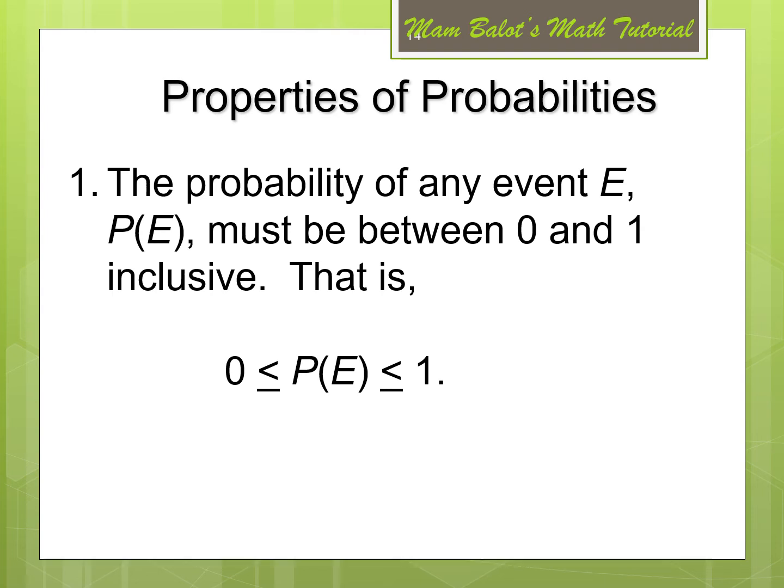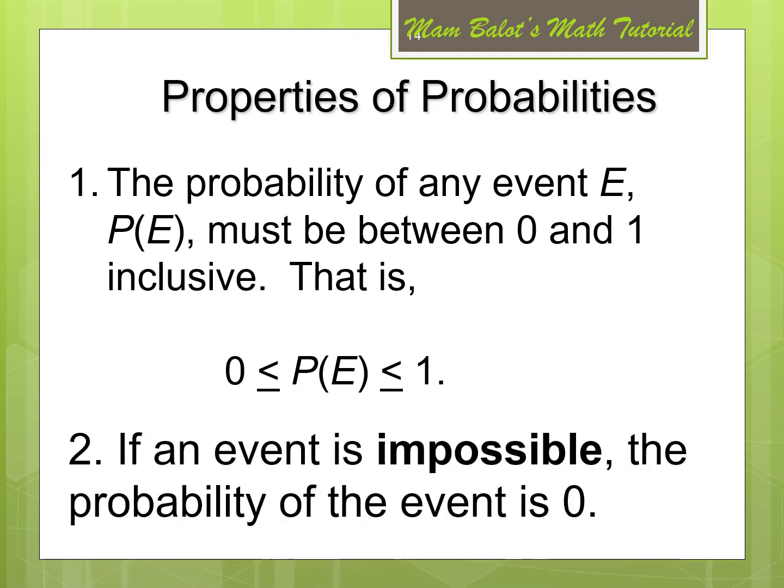Number 1, the probability of any event E, P of E, must be between 0 and 1 inclusive. In symbols, P of A is less than or equal to 1 but greater than or equal to 0. Number 2, if an event is impossible, the probability of the event is 0, of course.